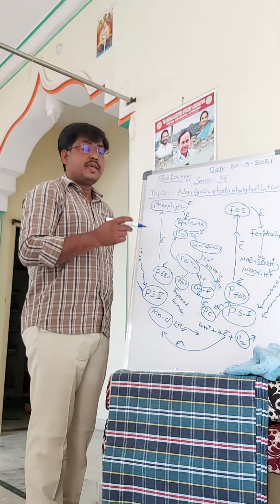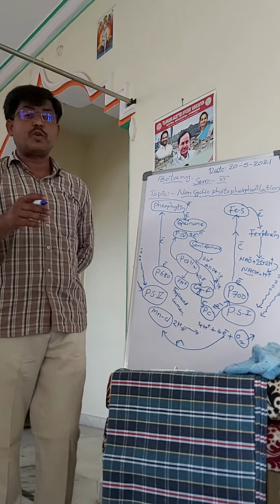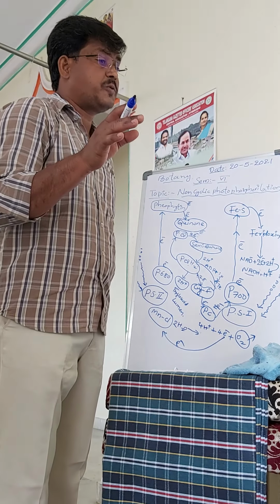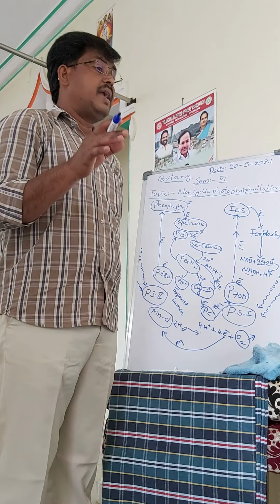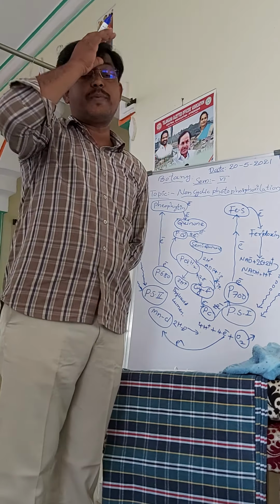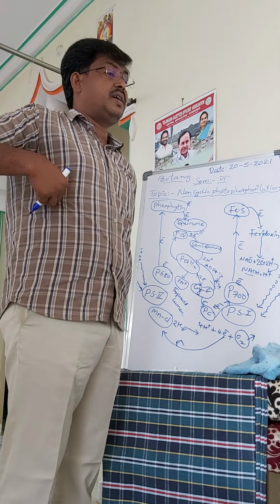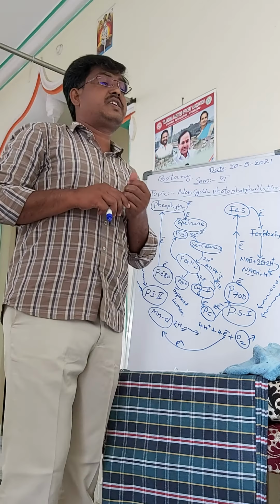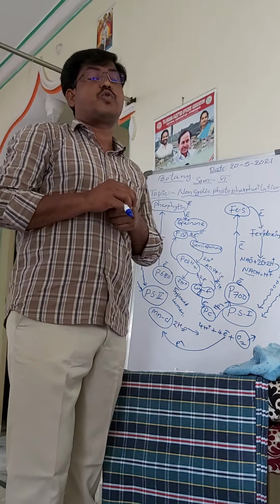And also, the non-cyclic photophosphorylation was discovered by Arnon in higher plants, and Hill and Bendall proposed the Z scheme involving the photophosphorylation.